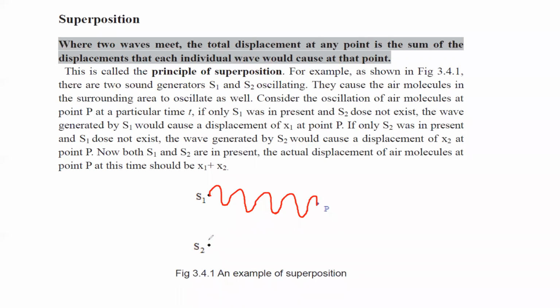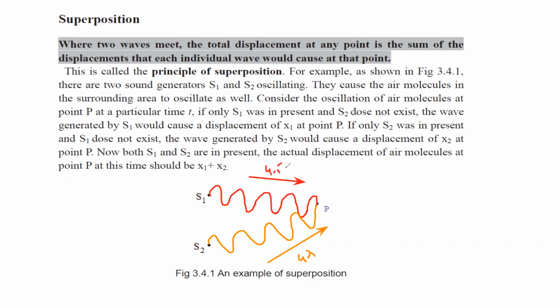Say this is one wavelength, two wavelengths, three wavelengths, and four wavelengths. So the orange is four wavelengths, whereas the red is 4.5 wavelengths: 1, 2, 3, 4, and 4.5.